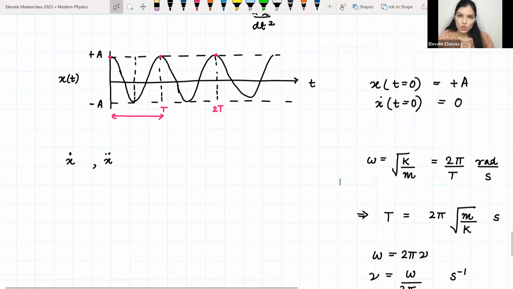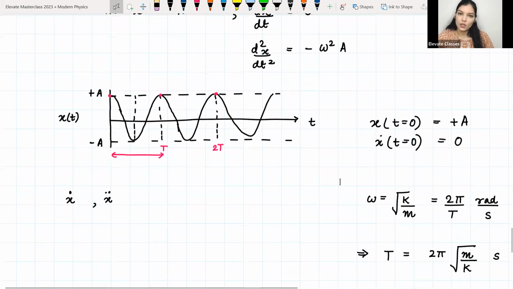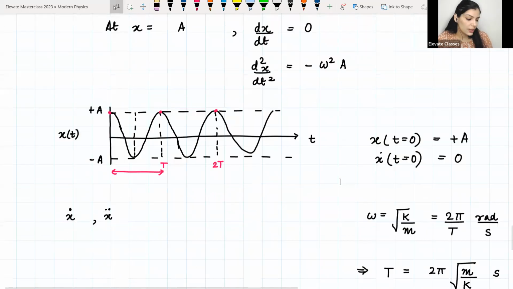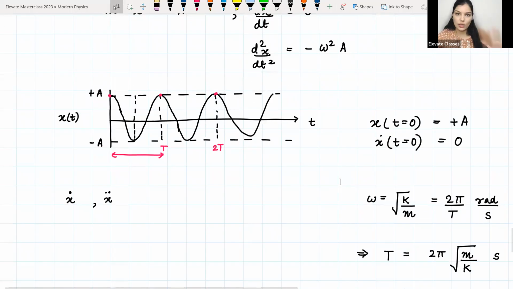ठीक है. So होमवर्क क्या होगा आज का? सिर्फ यही होगा, आपको रिवाइज करना है जो भी पढ़ा है, क्योंकि नेक्स्ट क्लास में we will do some questions on that. So नेक्स्ट क्लास में मैं बता देती हूँ क्या करेंगे. सबसे पहले तो we will try to understand what is phase और उसका फिजिकल सिग्निफिकेंस क्या है. उसके लिए we will study uniform circular motion, and then we will see how SHM is related to the uniform circular motion. And after that we will find out the kinetic energy and potential energy for the simple harmonic oscillator, and then we will solve numericals on this, maybe 5-6 numericals.